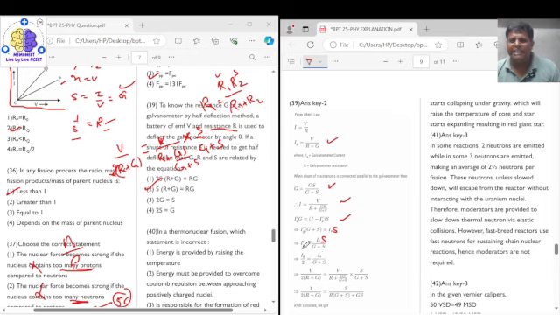Now what is Ig dash? Ig dash is the half scale deflection current. So if full scale deflection current was Ig, then Ig dash will be equal to Ig by 2.